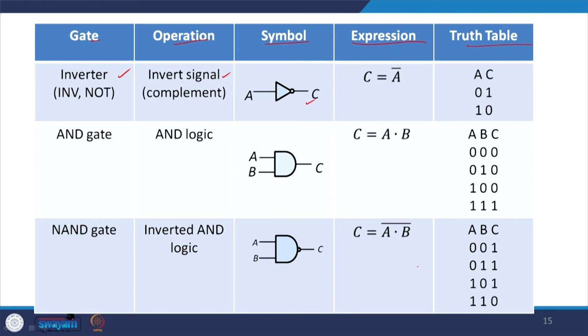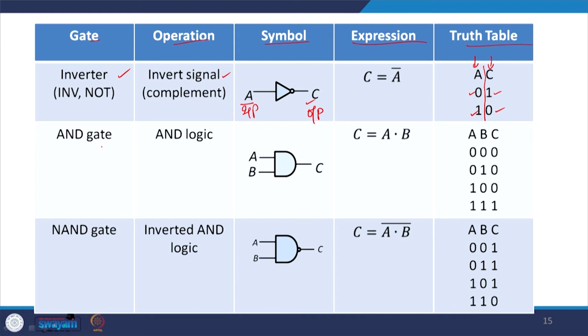A is the input and C is the output, so C is equal to A inverted. In the truth table, if A is 0 then its inversion is 1, and if it is 1 then its inversion is 0.